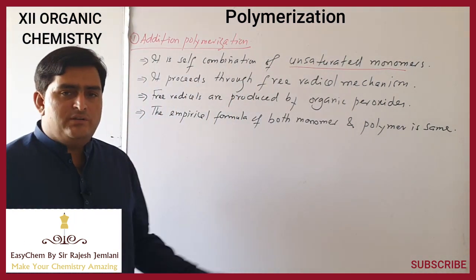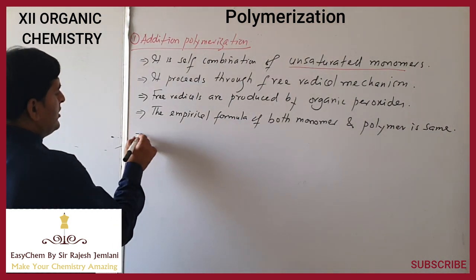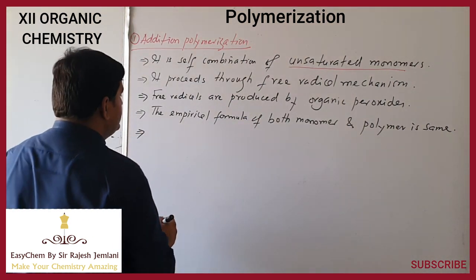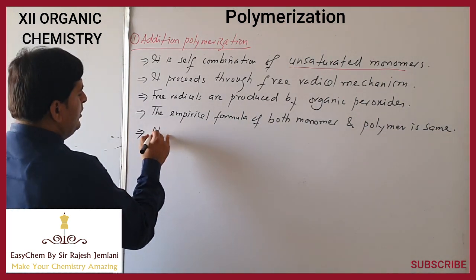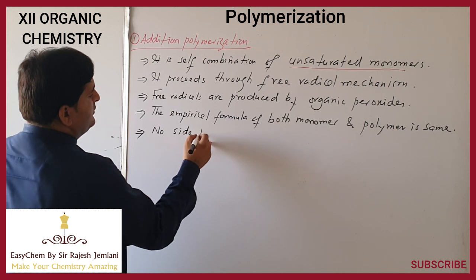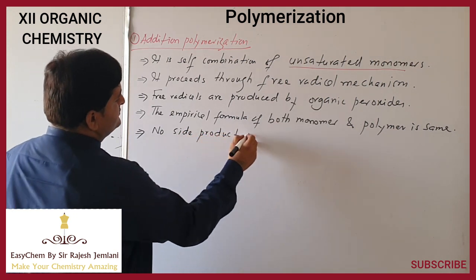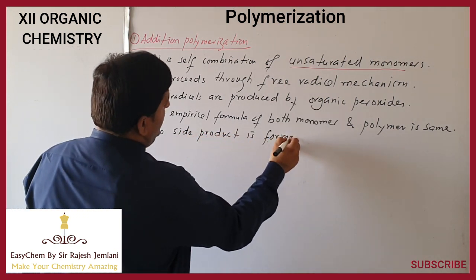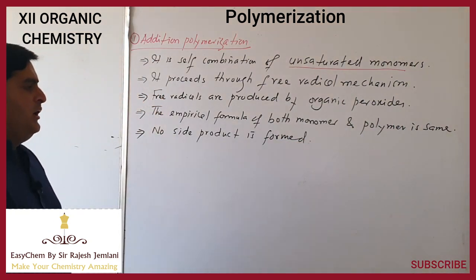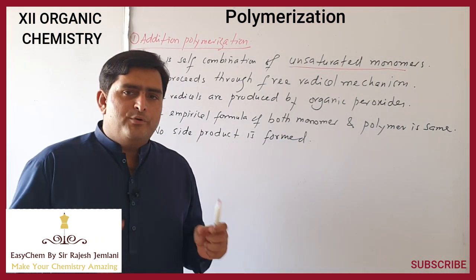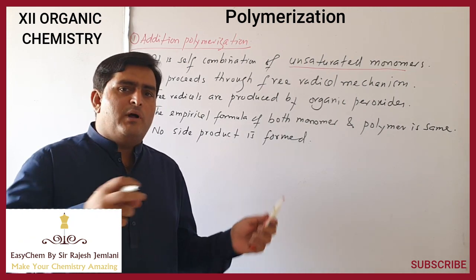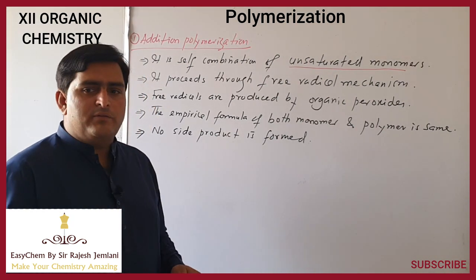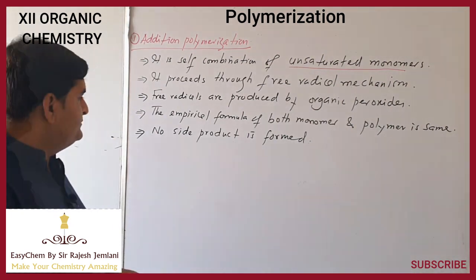There will be no change in their empirical formulas. They retain their empirical formula. No side product is formed. In this polymerization, all monomers undergo self combination. No small side products are produced in this process.